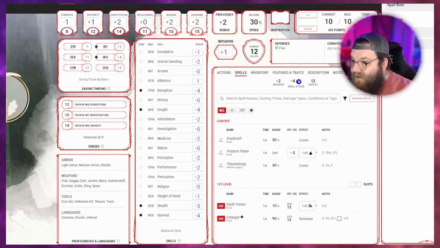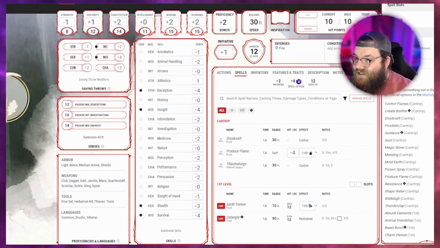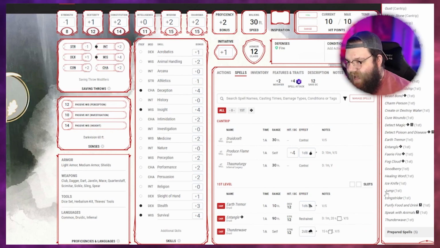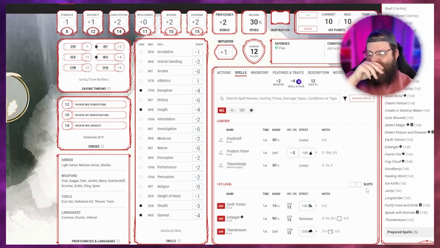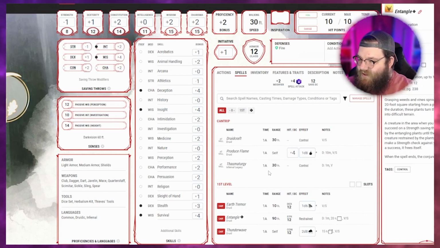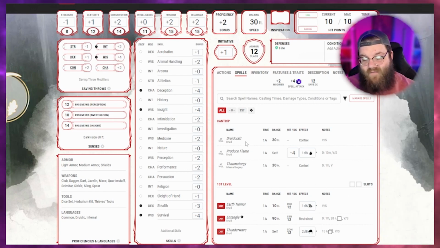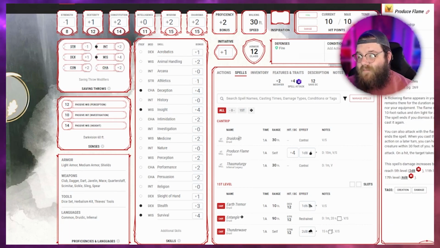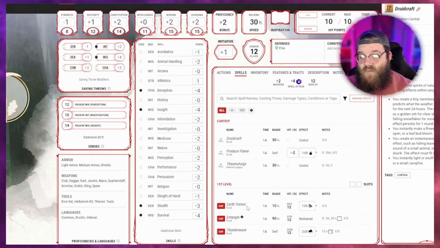Oh, wait a minute. That's right. We get to prepare 3 spells. Woo. So 3 spells. What do we want our other first level spell to be? Thunderwave. Yeah, there you go. 2 damaging ones and 1 mechanical combat spell to sort of stop people in their tracks. So we have our 3 cantrips, right? Thaumaturgy comes from being a tiefling. Produce Flame, Druidcraft. Then we have our 3 first level spells.